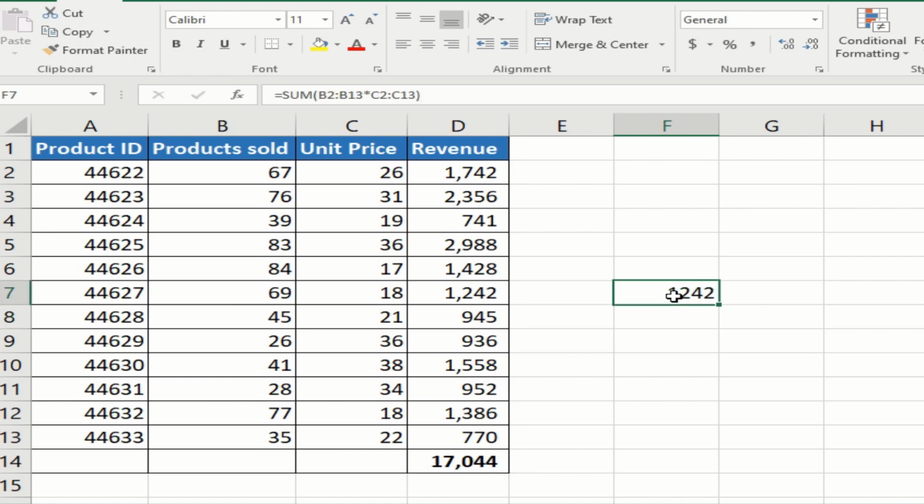But if I use the same formula, and rather than simply pressing enter, I do control shift enter, I get 17,044. Let me change the format. So this is now the same.